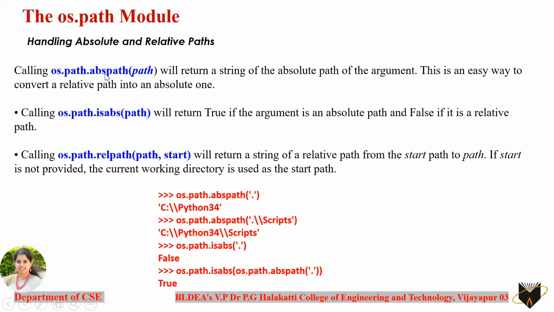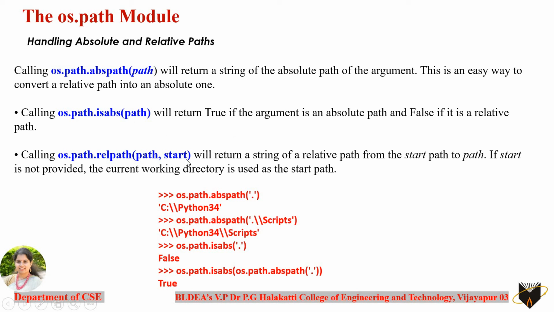So calling os.path.abspath, and to this method you have to pass the path as an argument. It will return a string of the absolute path of the argument. So this is an easy way to convert a relative path to an absolute path. os.path.isabs is going to give the result either as true or false, to tell whether it is an absolute path or not.